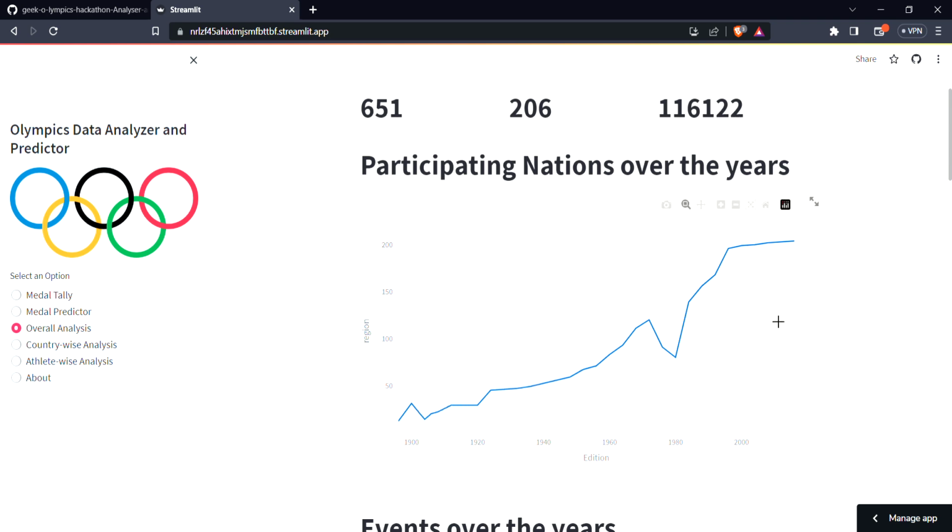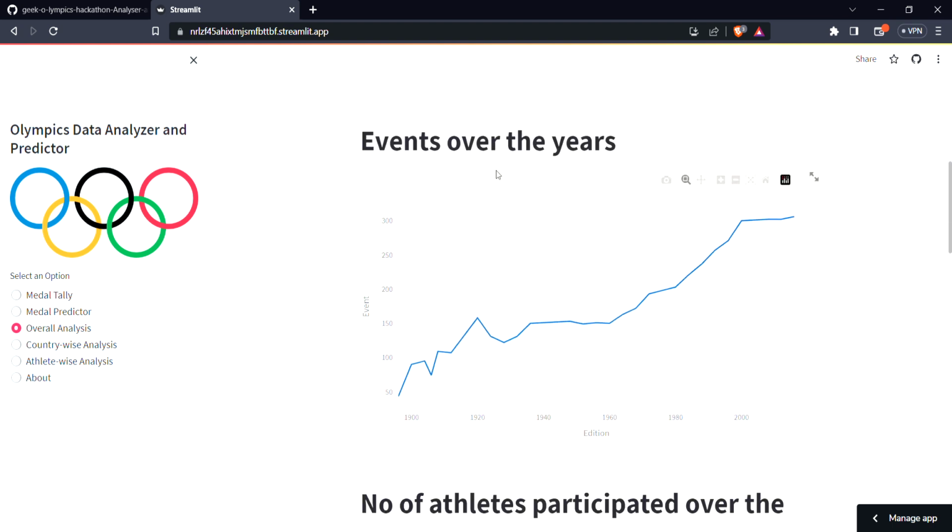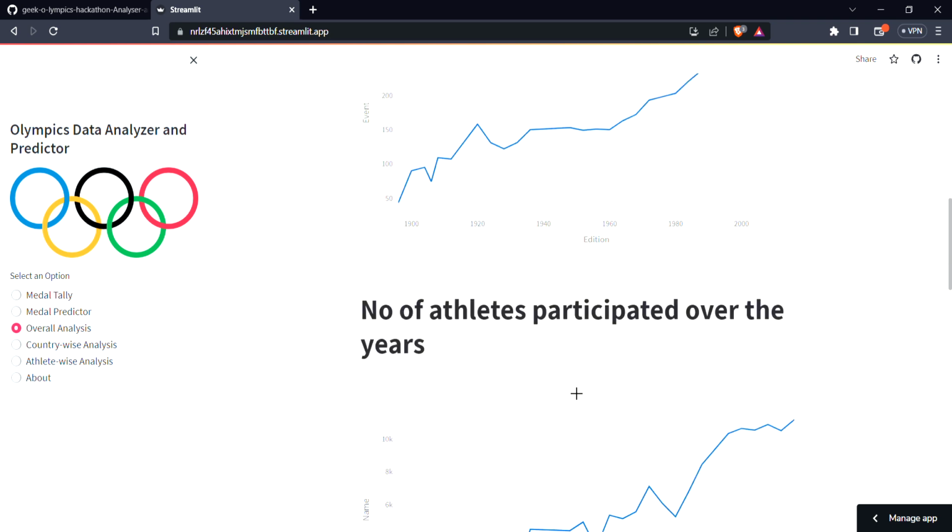This is the country curve, the number of countries that have participated in the Olympics over all these years. We also have a line plot of the total number of events organized in each of the Olympics. In 2016, a total of 306 events were organized, and in the Athens Olympics, 43 events were organized.